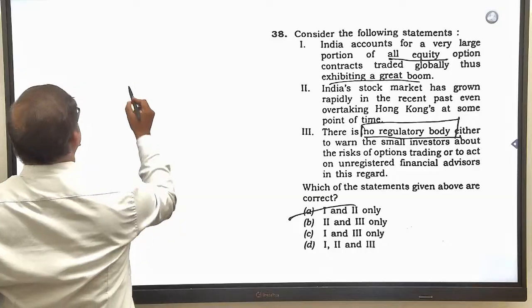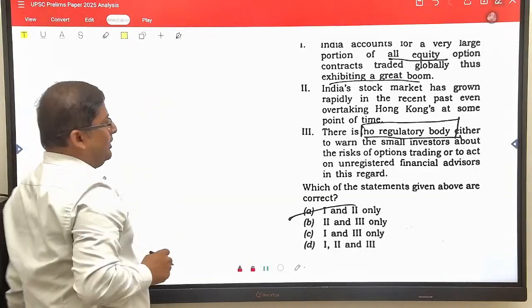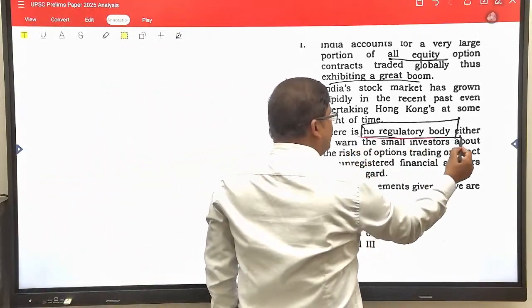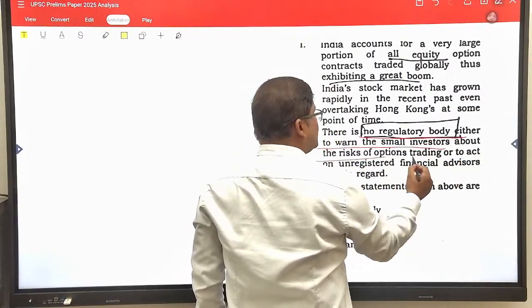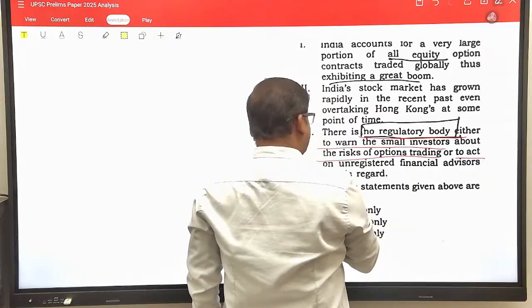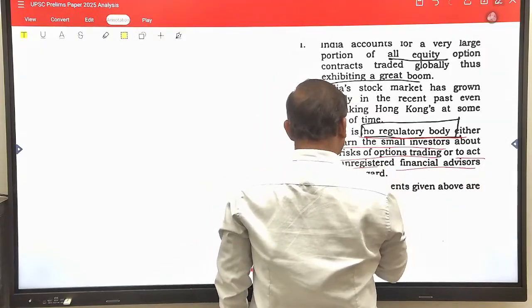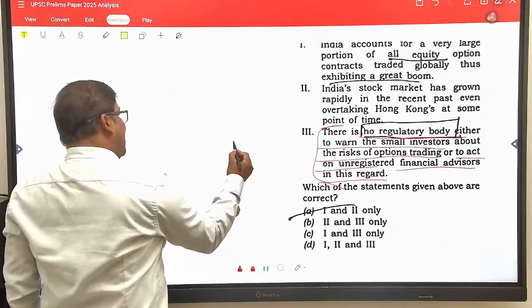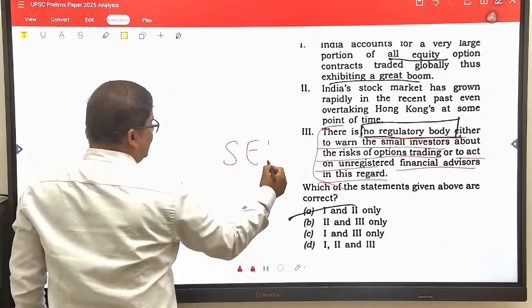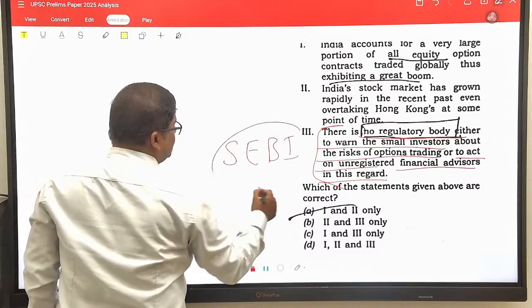See, they are saying in this question that there is no regulatory body either to warn the small investors about the risk of option trading or to act on unregistered financial advisors in this regard. All of you have read about the functions of SEBI.